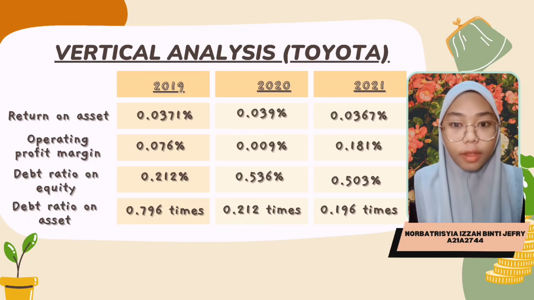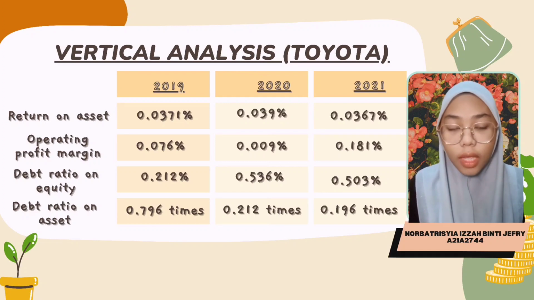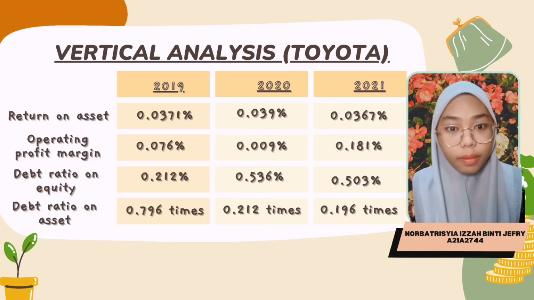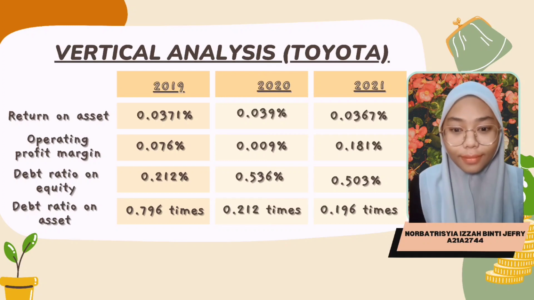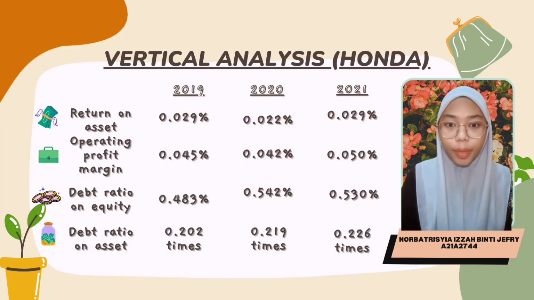In 2019, the value plummeted from 0.796 times to 0.212 times in 2020. From 2020, the value declined from 0.212 times to 0.16196 times in 2021. A fluctuating trend is also seen in Honda's return on assets, operating profit margin, and debt ratio on equity. For the first point, the value declined from 2019 to 2020 by 0.007%, but from 2020 to 2021, the value rose by 0.007%.